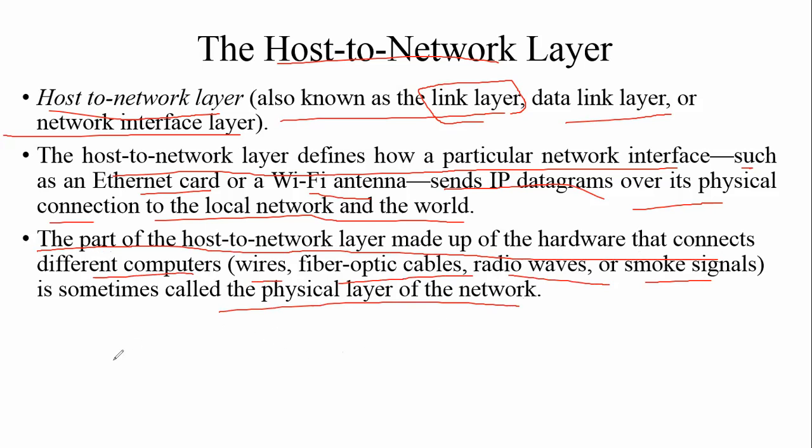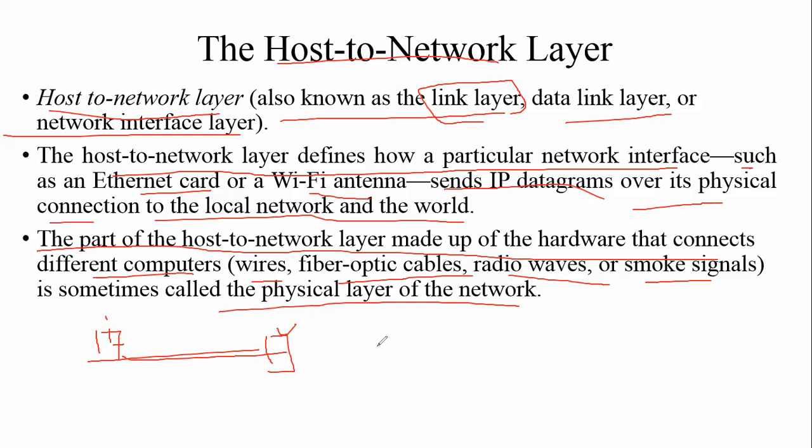The physical layer is nothing but a cable which is connected to the computer. Suppose that is the source computer and that is the destination computer. If I want to send some data from one computer to another, I send the data through the cable. That cable is called the physical layer. That could be a wire, a fiber optic wire, or radio waves.